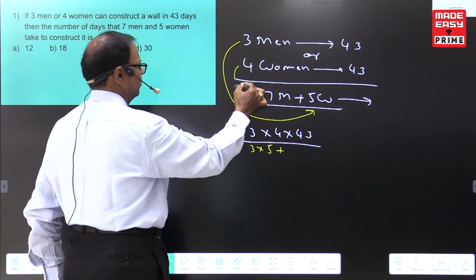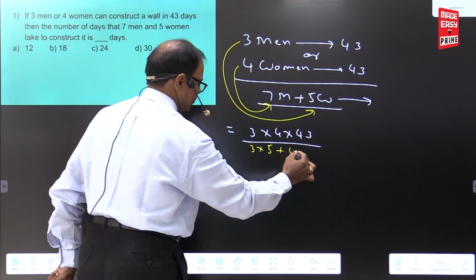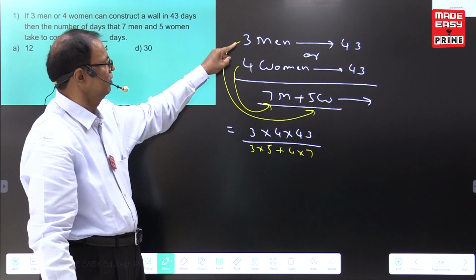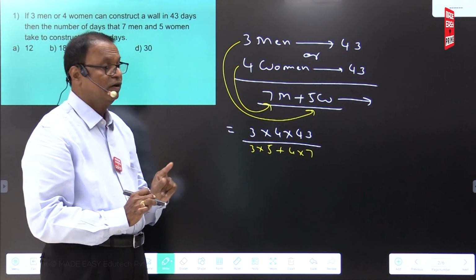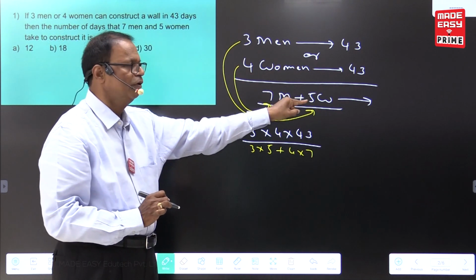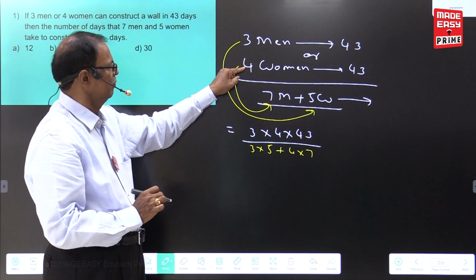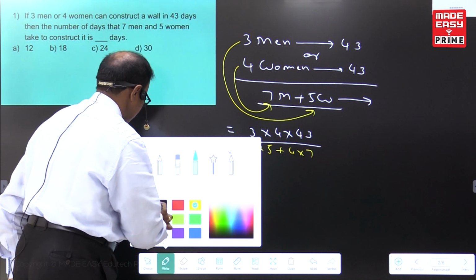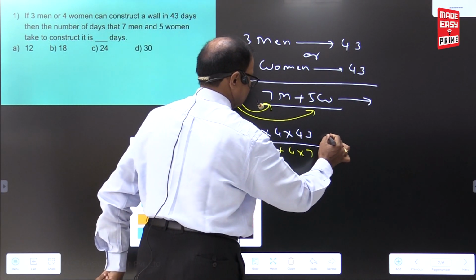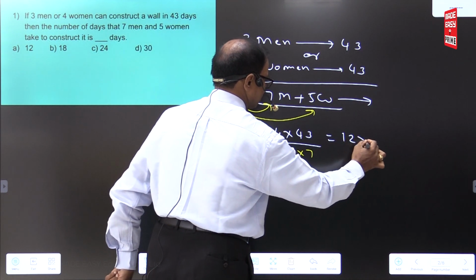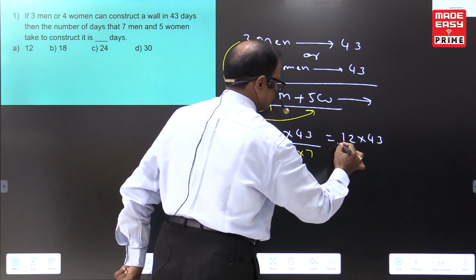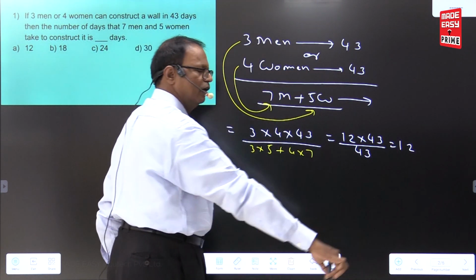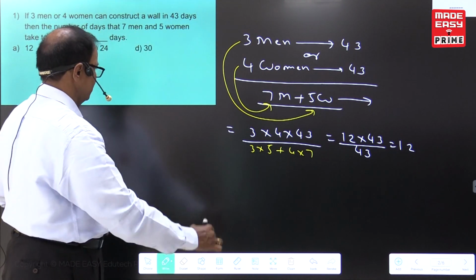Again, men into women: 4 into 7. That's all. Numerator 3 into 4 into 43, denominator men into women multiply, again men into women multiply. Now dividing by 43, that's all: 12 days, according to our multiple choice.